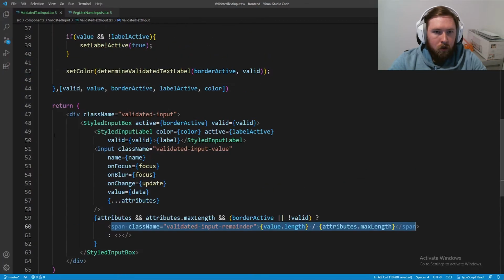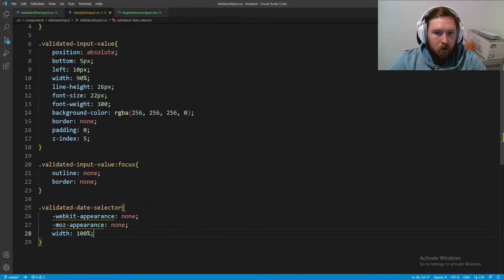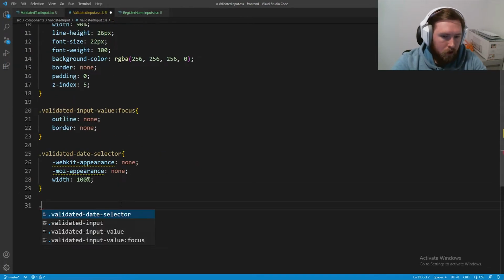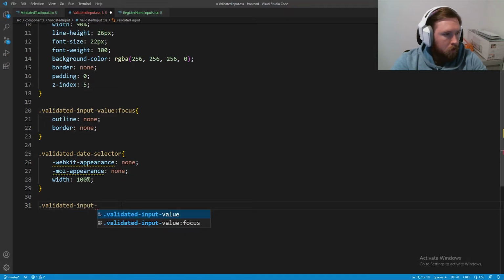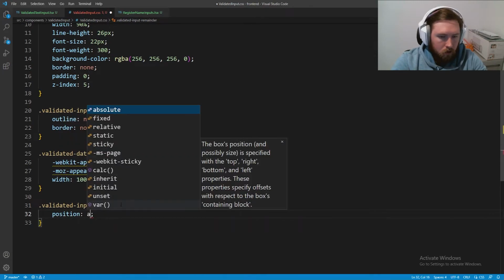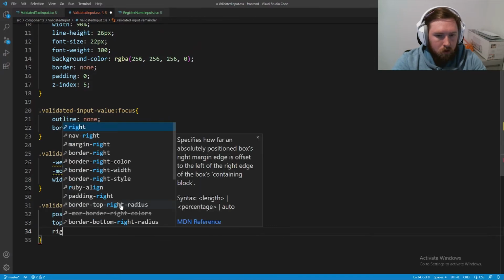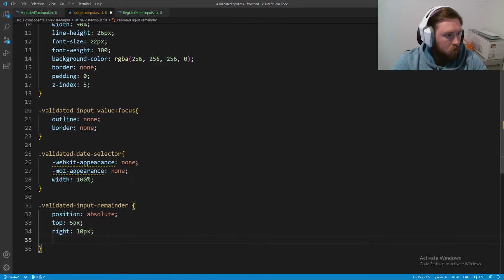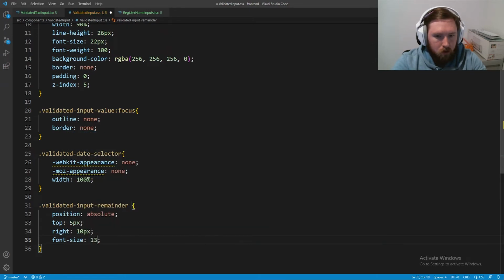So now we're going to go into the validated-input.css, and below here we'll say .validated-input-remainder, and we are going to have an absolute position, and this is going to say top 5 pixels, right 10 pixels, and then we're going to have a font size of 13 pixels.